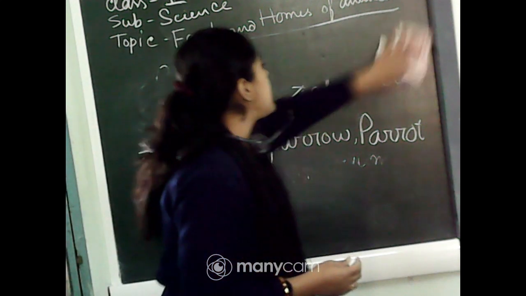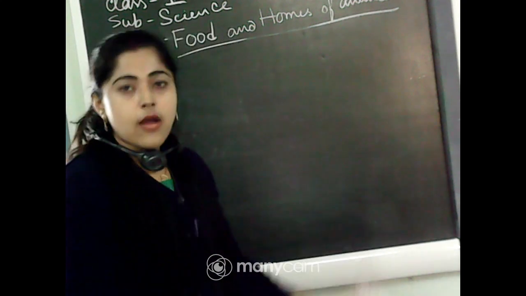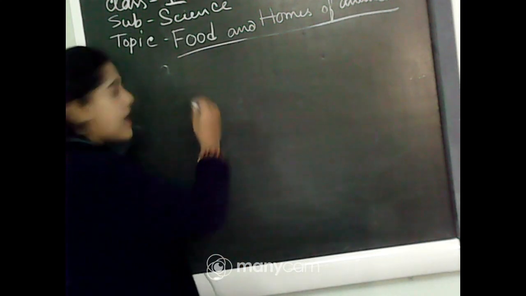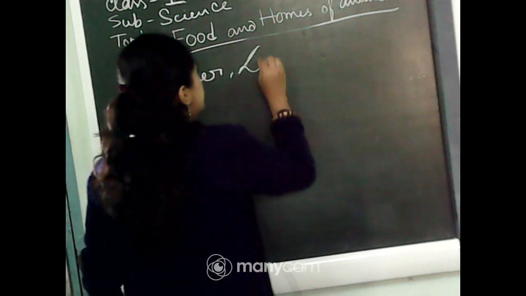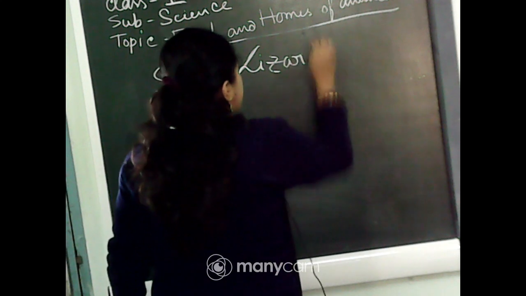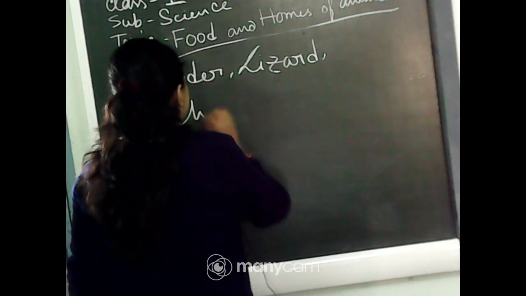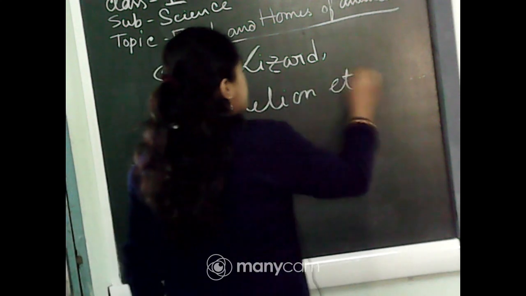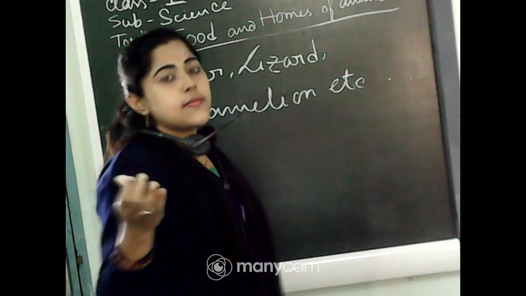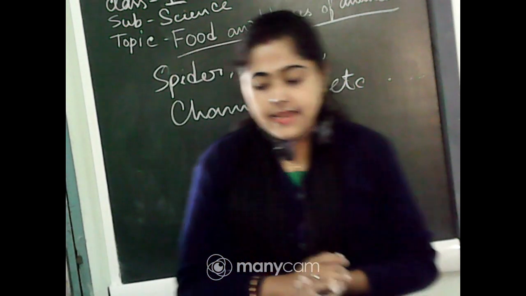Their examples are spider, lizard, chameleon, etc. There are also a lot of examples of insect eaters, and you have to remember their names, like spiders, lizards and chameleon.